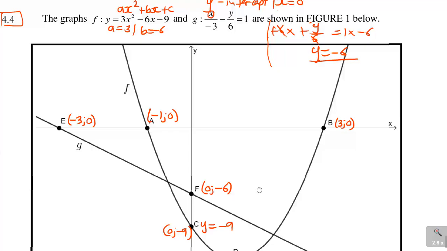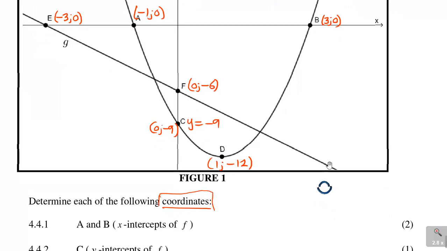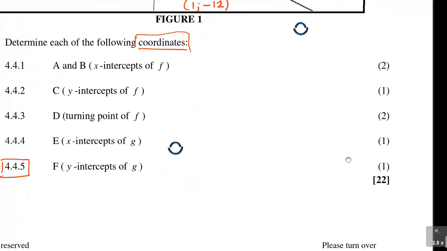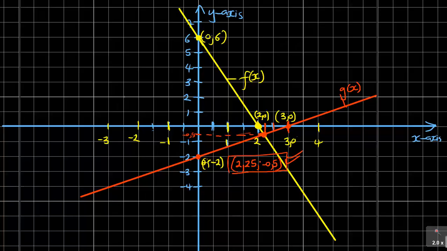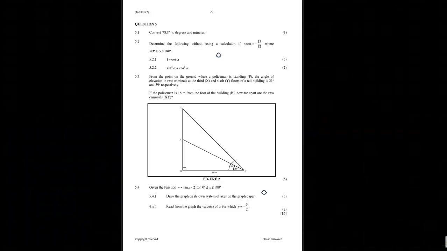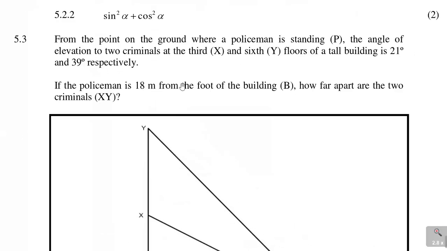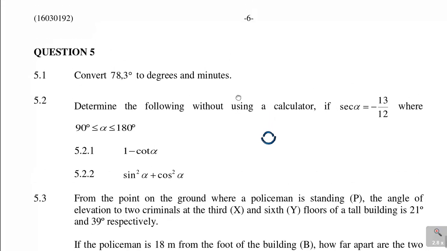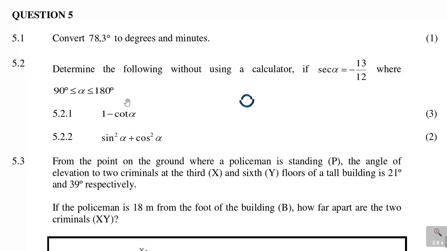You can see they were just trying to make us solve for intercepts here, whether x-intercept or y-intercept, but these were just good marks for you. In total, question 4 had a lot of marks, 22 marks. Alright guys, we're still continuing, getting it once and for all. This is a comprehensive solution of Mathematics N1, by the way. Let's look at question number 5.